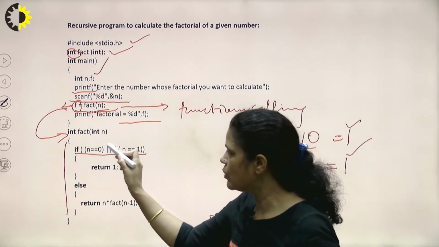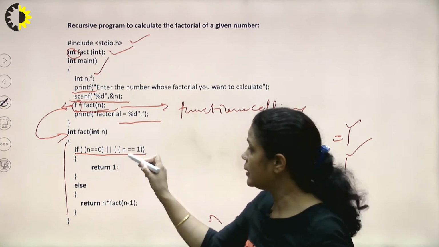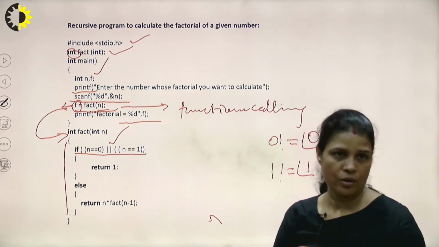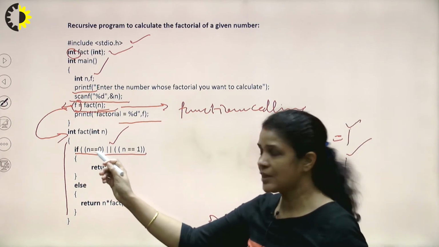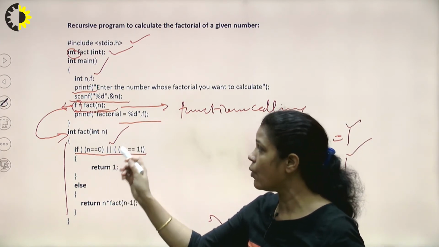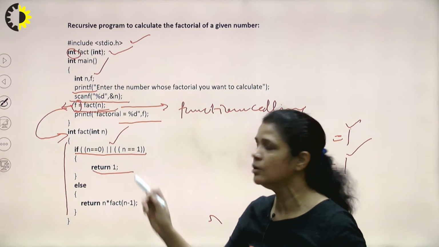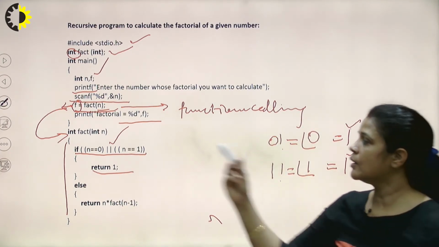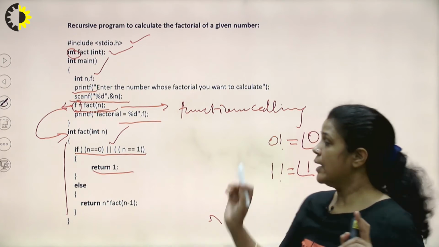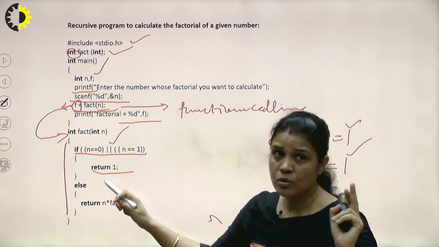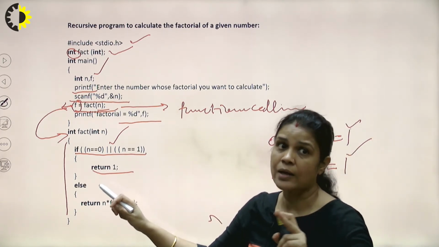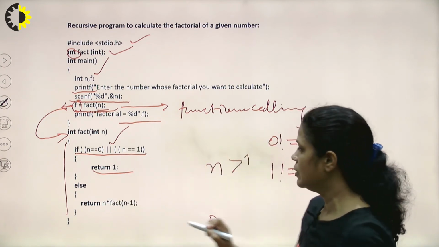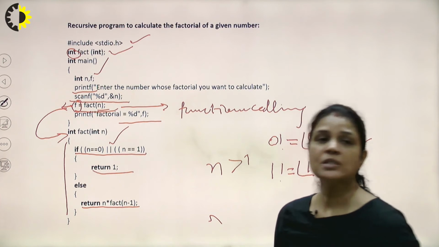If n is equal to 0 or n is equal to 1, this is the symbol for logical OR, what do we need to return? Because 0's factorial is 1 and 1's factorial is 1, we return 1 directly. Else, if n is not 0 and not 1, it means n is greater than 1. At that time, we need to perform this recursive statement.